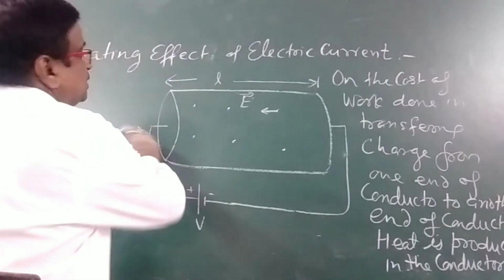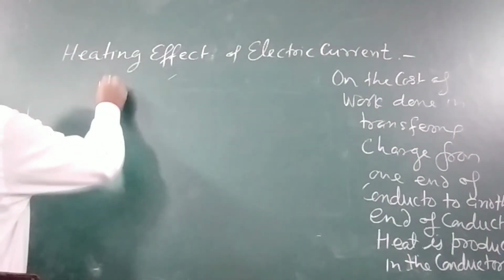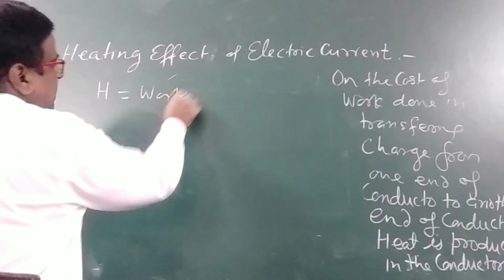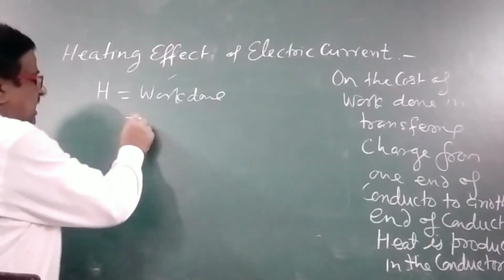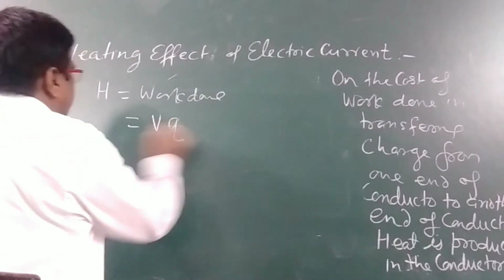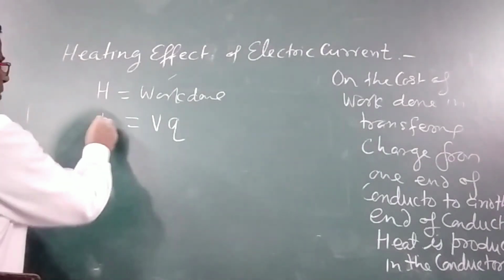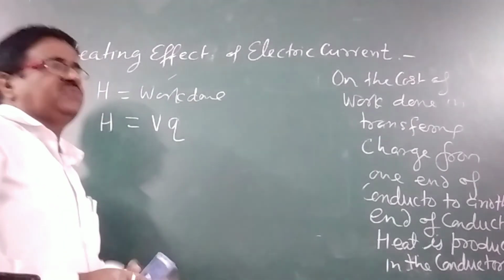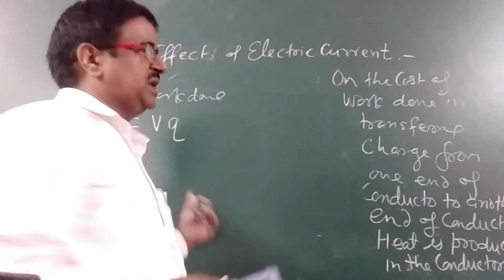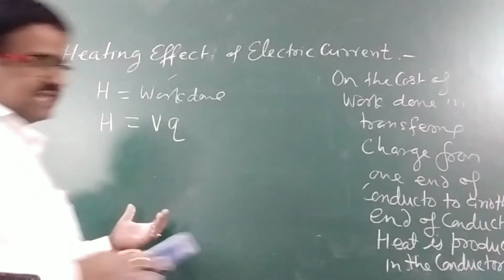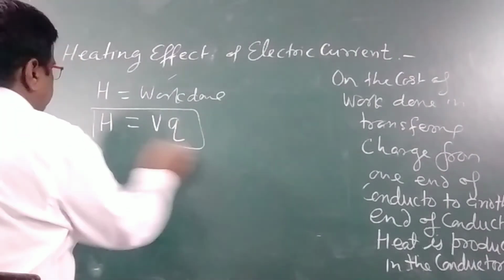So the heat produced in the conductor is equal to the work done in transferring the charge, and electrical work done is equal to V into Q. So heat is equal to V into Q, and heat is a form of energy. From there we can also conclude that heat will be equal to work done. वर्क डन किसका होगा? चार्ज को एक पॉइंट से, एक एंड से दूसरे एंड में ले जाने में जो एक्सटर्नल सेल वर्क करेगा, उसका वर्क डन होगा. तो V into Q. So this is the heat produced.